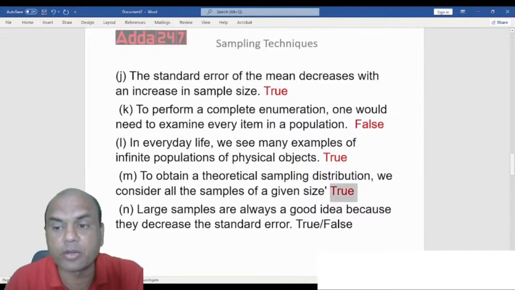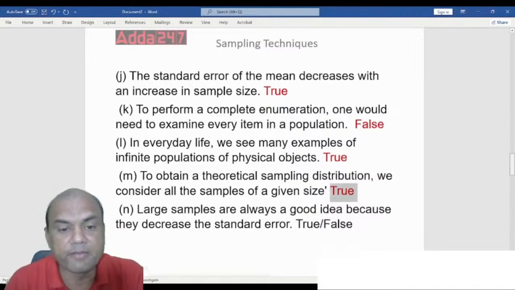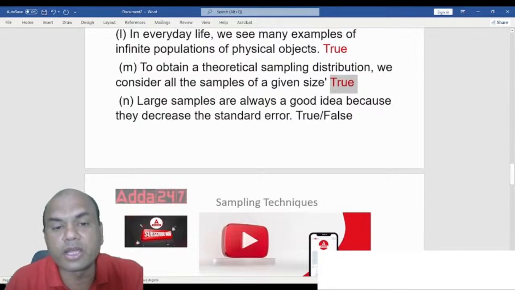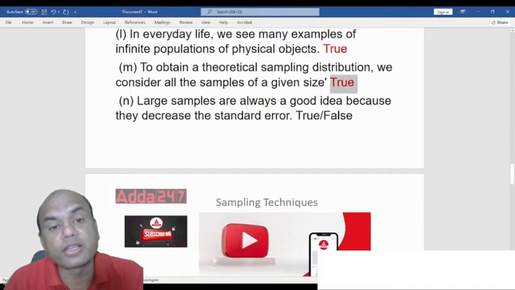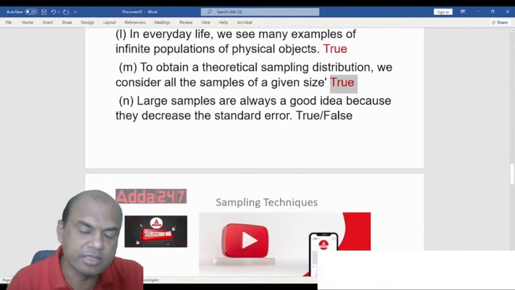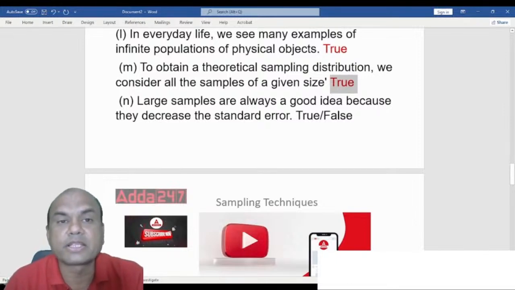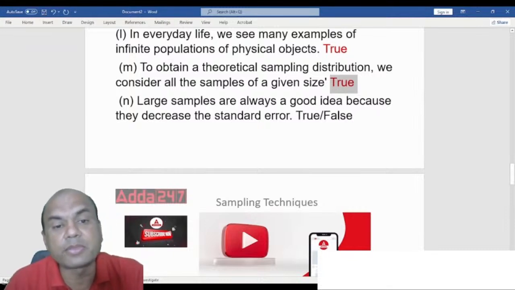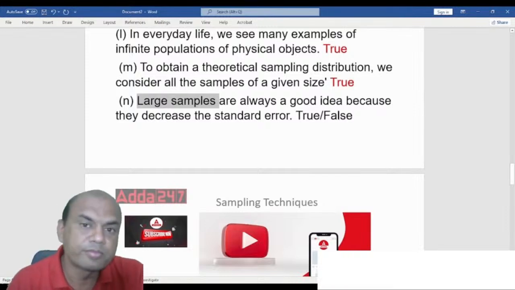Got it? Let me see how many of you have answered this. Next one. Larger samples are always a good idea because they decrease the standard error. So if I have larger samples, will it decrease my standard error? Yes, they will decrease. Just now we saw in one of the above questions, as the sample size increases, the standard error will decrease. So does it mean I must always go for larger samples? Is it true?